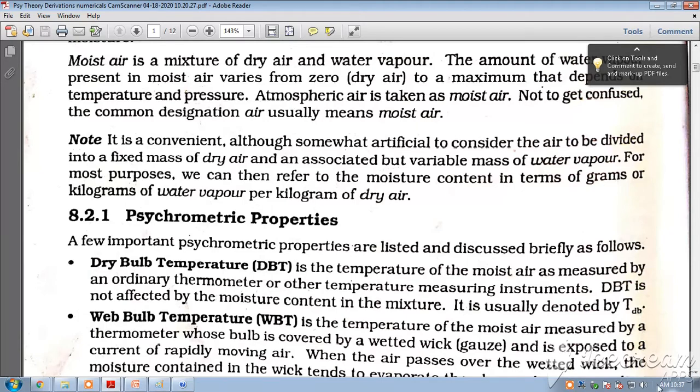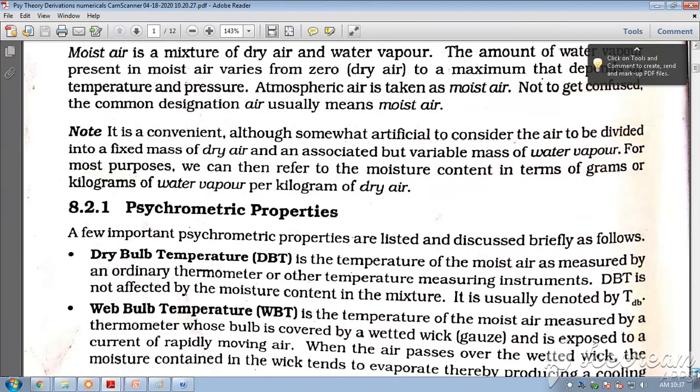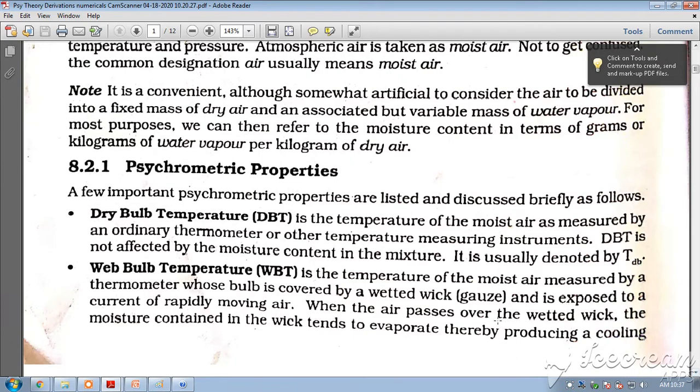So we look at the psychrometric properties. First is DBT, dry bulb temperature. It is the temperature of the moist air as measured by an ordinary thermometer or any other temperature measuring instrument. DBT is not affected by the moisture content in the mixture. It is denoted by TdB.